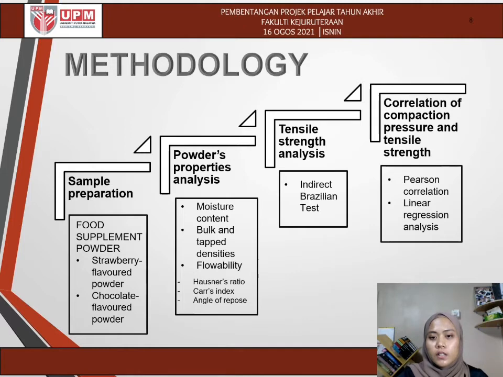And then the tensile strength analysis is done by the indirect Brazilian test using a universal testing instrument machine. And last but not least is the correlation of compaction pressure and tensile strength. This uses two types of correlation method, which are Pearson correlation and linear regression analysis.